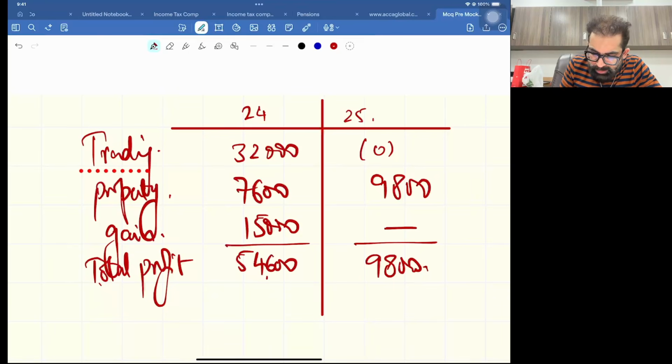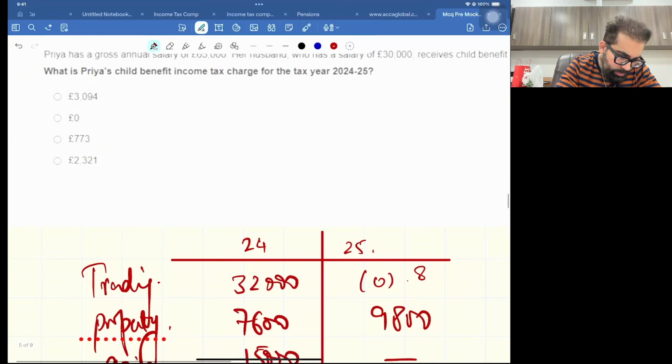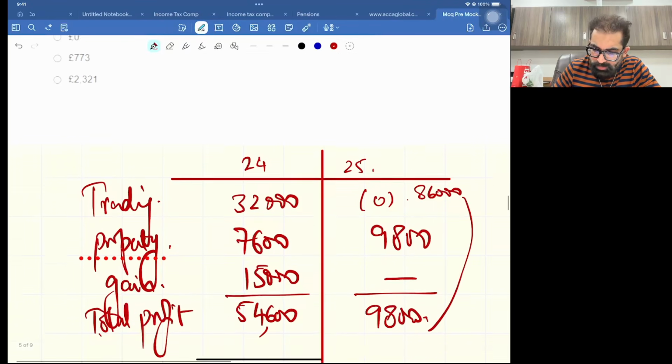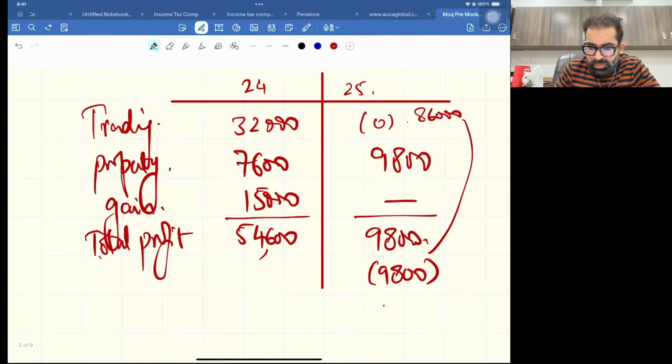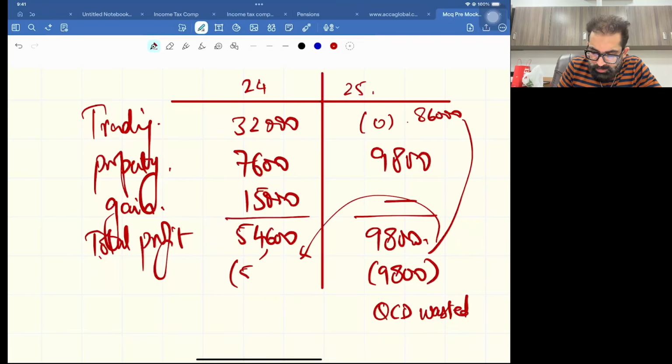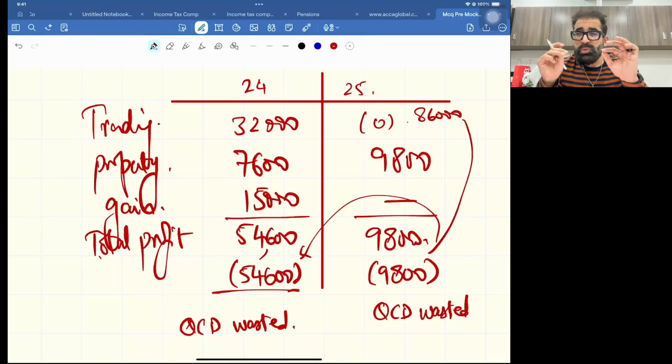Okay, now let's start using it. So this 86,000, first of all, it will set off this current year 9,800 and your QCD will be wasted. QCD wasted, let me write here. And then the remaining amount will go back here, and this 54,600, again your QCD for this year will be wasted. Why? Because there is no partial claims for current year and 12 months back.